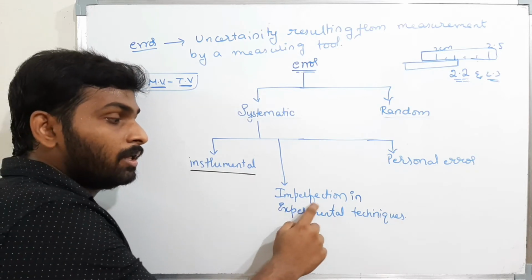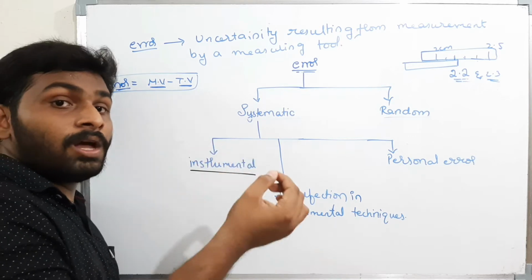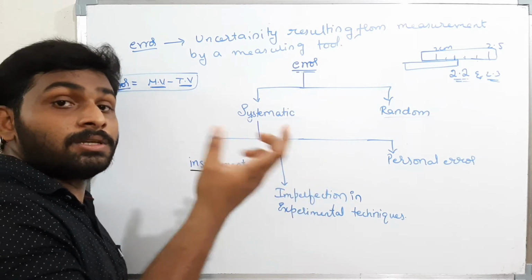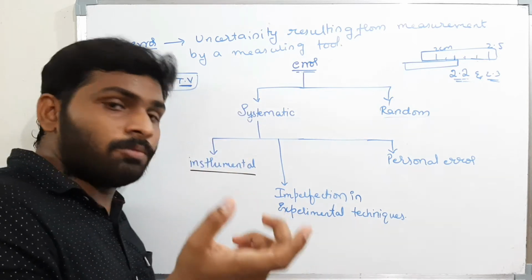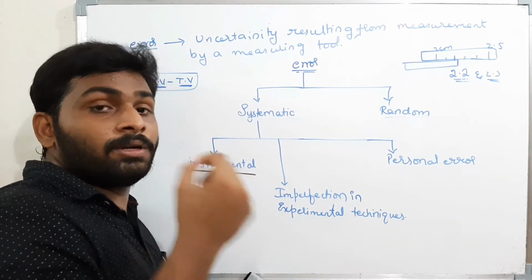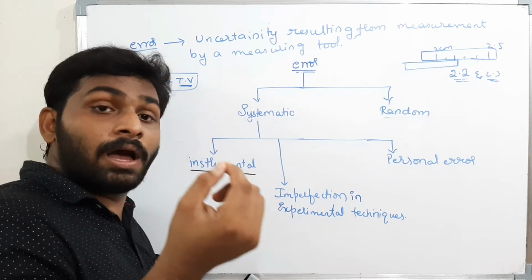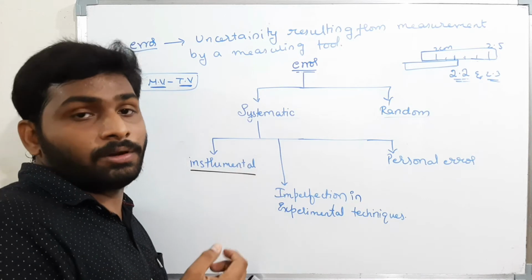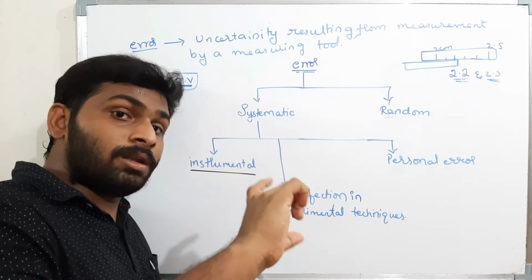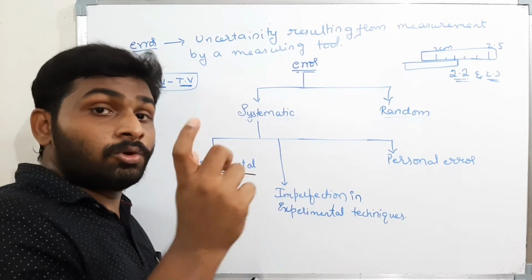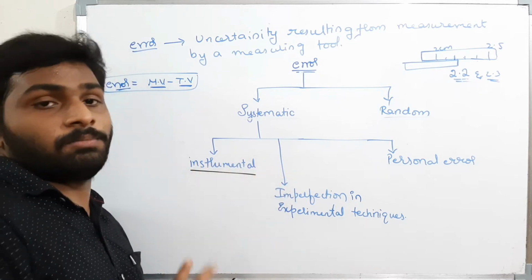When it comes to imperfection in experimental techniques, what is this? The way we are taking the measurement is different from the original way. If you take the thermometer and keep it under my tongue, I will get the exact reading. But if I keep the same thermometer in my armpit, the measurement will be different. That means if the way of measuring is different, you get different values. Those types of errors are known as imperfection in experimental techniques.